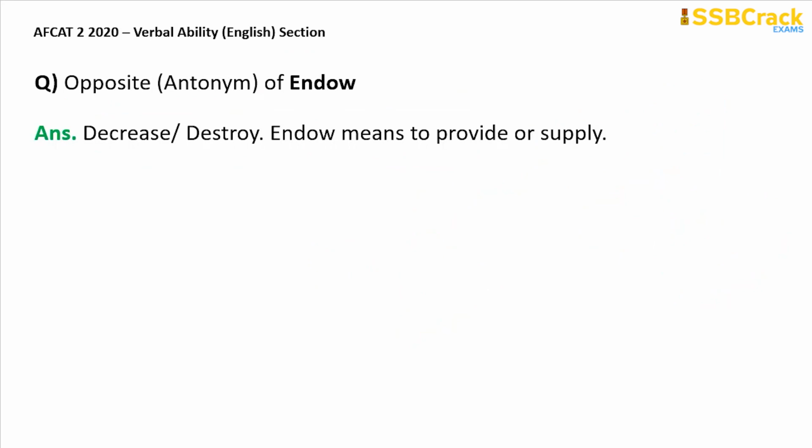The next question: opposite or antonym of endow. Now what is the meaning? First you have to find out the meaning of endow. If you endow something to someone, that means you are providing or supplying that thing to the person. So to endow means to provide or supply. So what will be the opposite or the antonym of endow? Obviously to decrease or destroy. So decrease or destroy are the antonyms of endow.